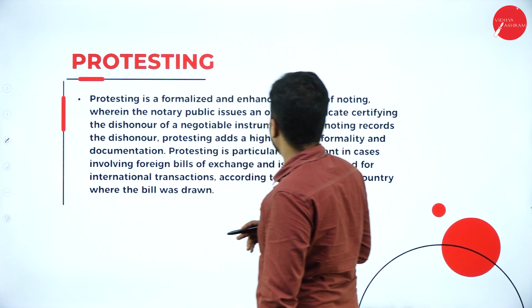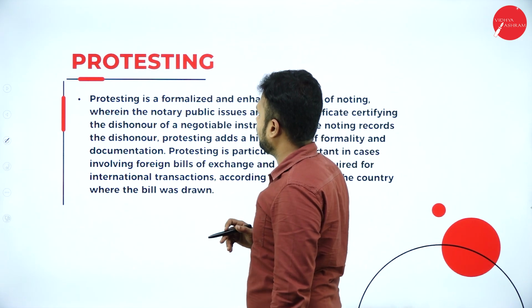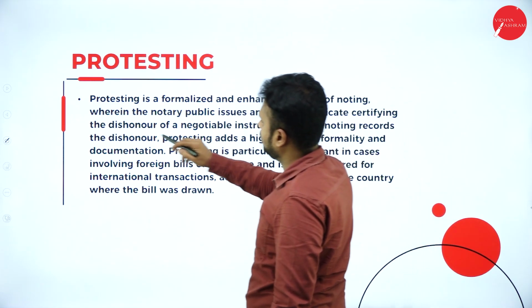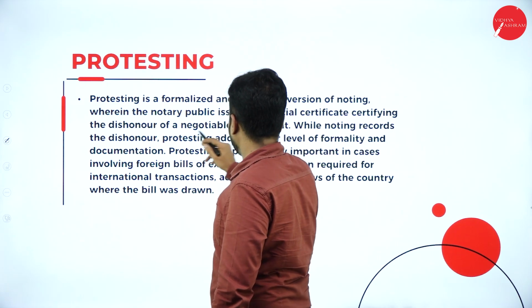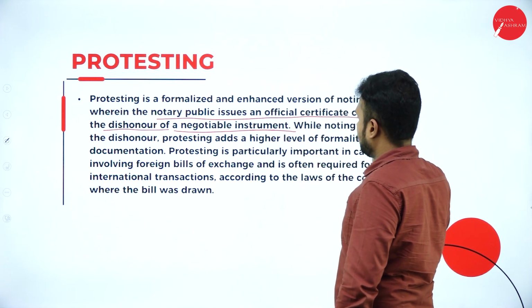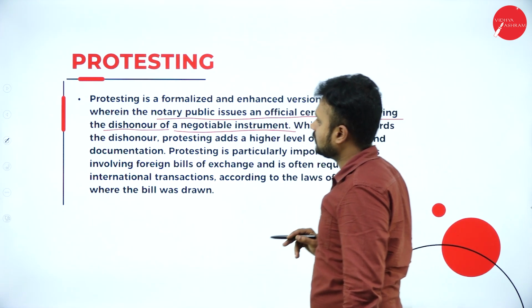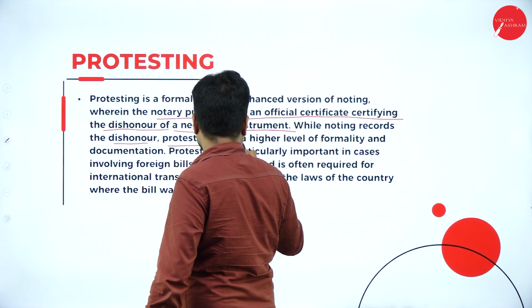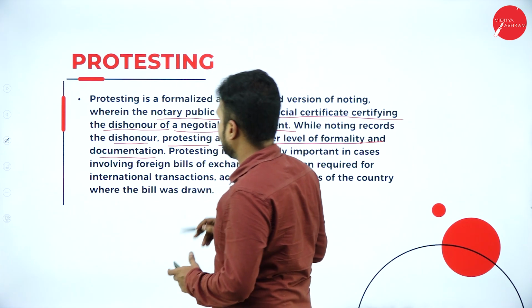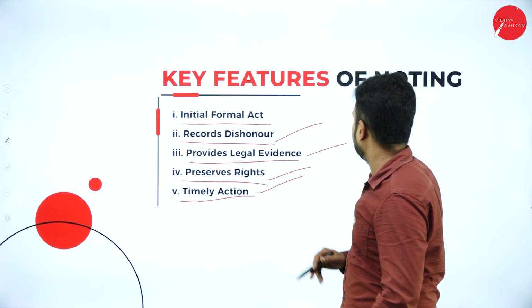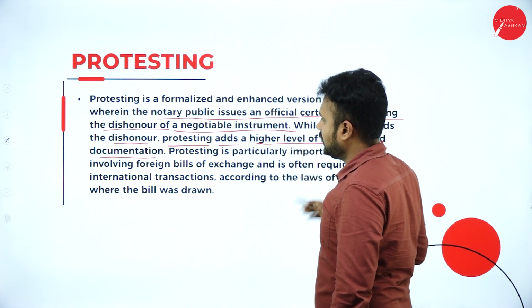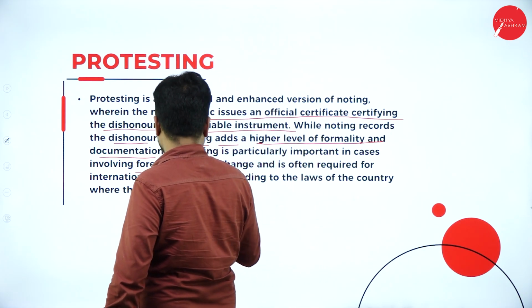Protesting is a formalized and enhanced version of noting, wherein the notary public issues an official certificate certifying the dishonor of the negotiable instrument. While noting records the dishonor, protesting adds a higher level of formality and documentation. It is an updated version compared to noting, and protesting is particularly important in cases involving foreign bills of exchange.